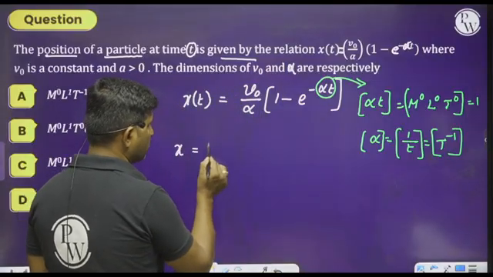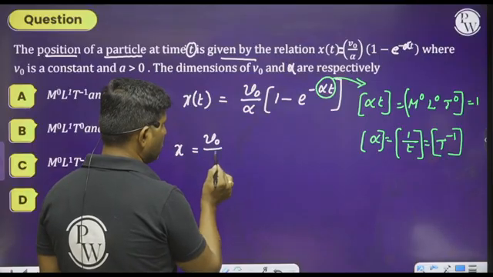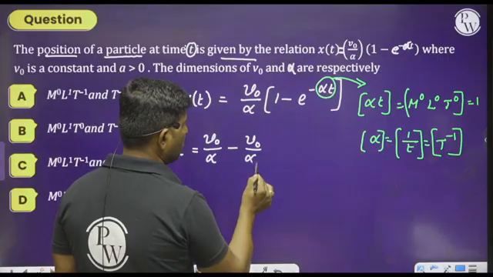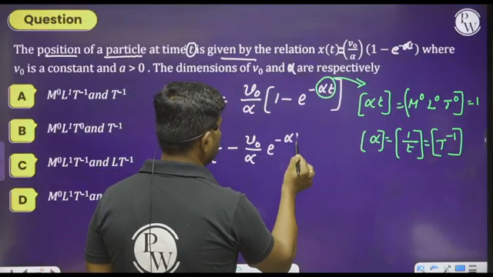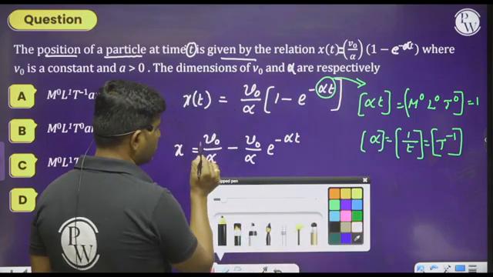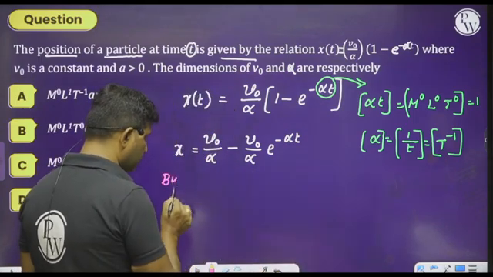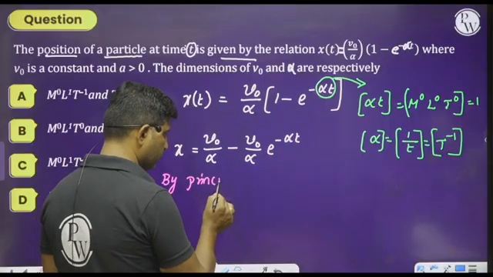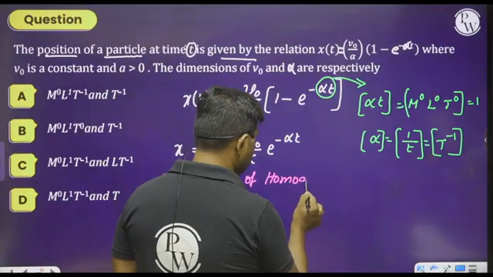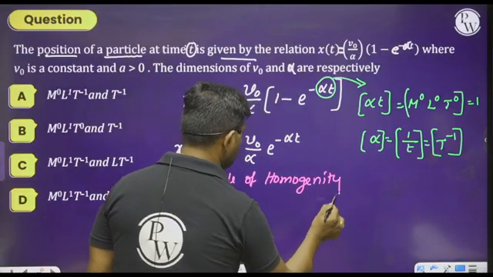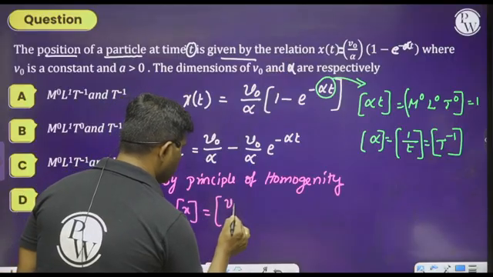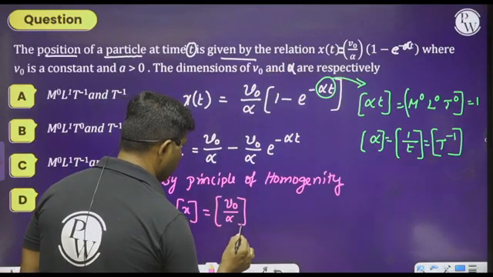Now please think about this. x is equal to V0 divided by alpha into 1 minus e to the power of minus alpha into t. Now we want to get the dimensions of this V0. Therefore, by the principle of homogeneity, we can equate the dimension of x with the dimensions of V0 by alpha.